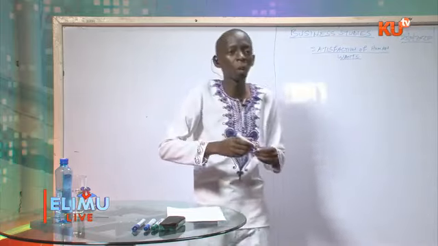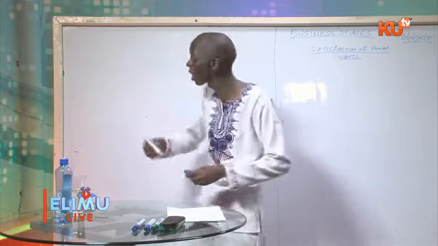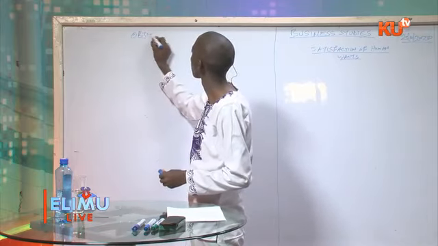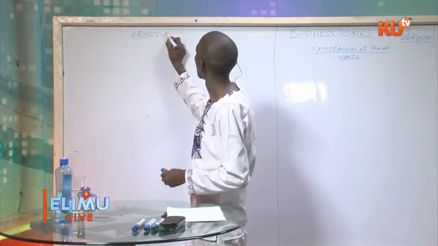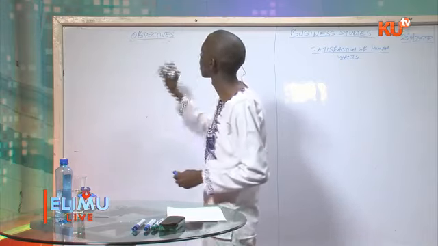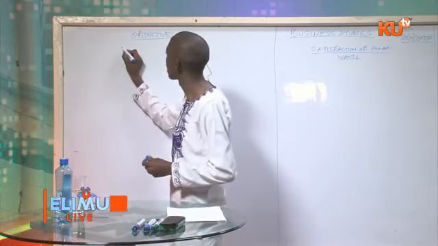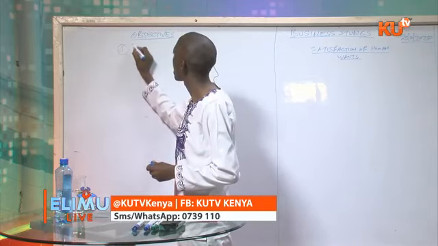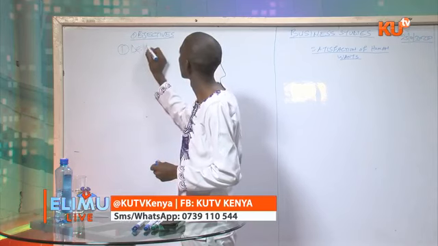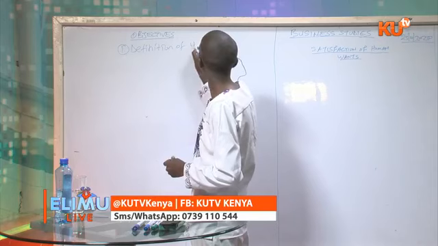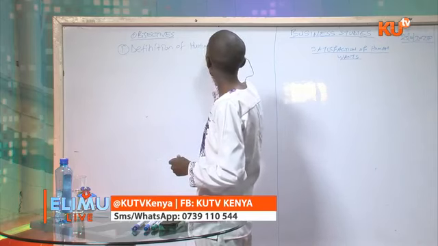In this particular topic, we'll be dealing with several areas. So let us see the objectives that we want to achieve in this particular topic. One is the definition of human wants.